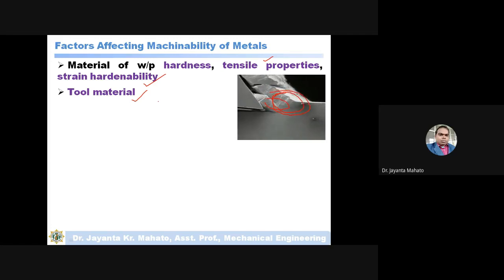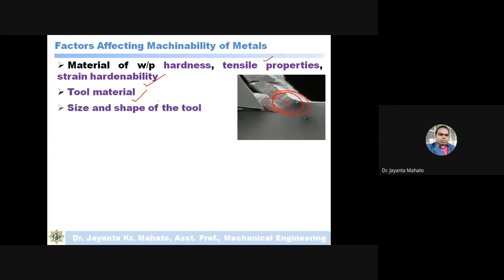If you are using a very hard material, then obviously you can easily machine the workpiece. So the tool material also affects the machinability of the material.